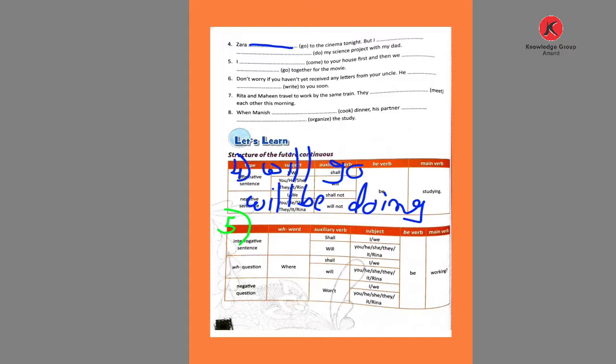I dash to your house first and then we dash together for the movie. So in the fifth, both are showing the future tense only. So in the fifth, will come and will go. That is the answer, number fifth. Now sixth.